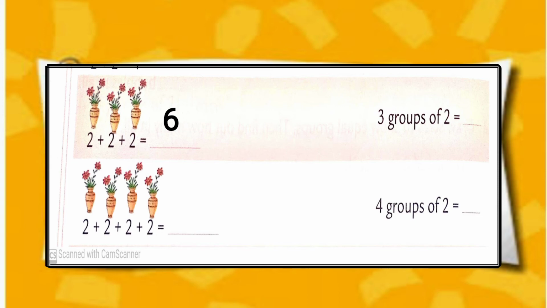2 plus 2 plus 2 is equal to 6. Now write 3 groups of 2. How can we count this? Yes, here we have to use multiplication tables. 3 2s are 6.